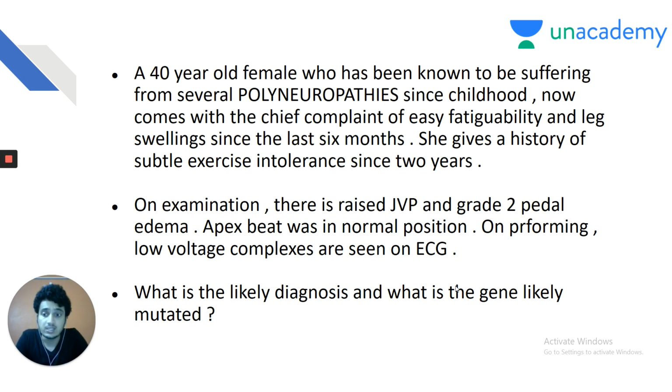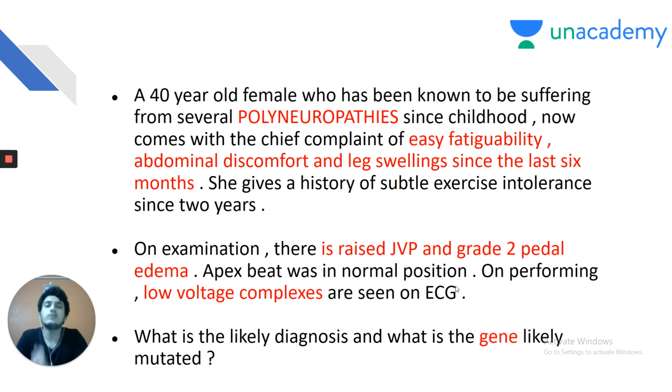So, let's see. You need to identify the keywords in the question. A 40-year-old female suffering from polyneuropathy since childhood. So, you must think of a familial or a congenital disease. Now comes with the chief complaint of easy fatigability, abdominal discomfort, and leg swellings since the last 6 months. On examination, there is raised JVP and grade 2 pedal edema.